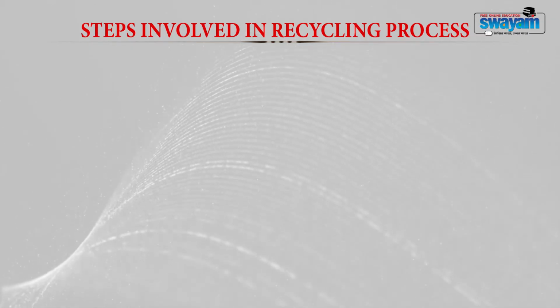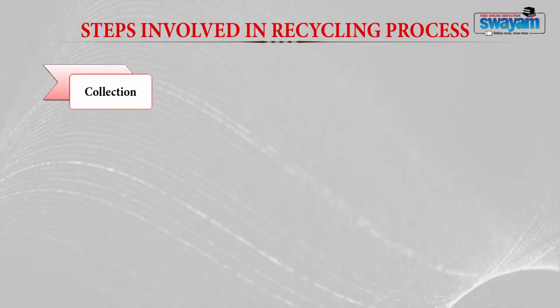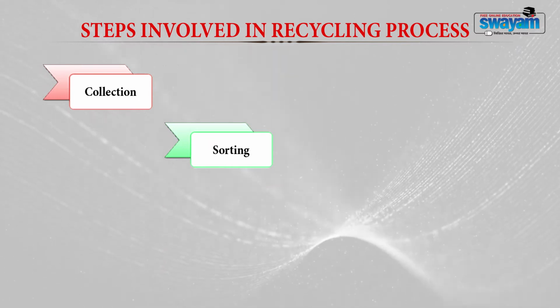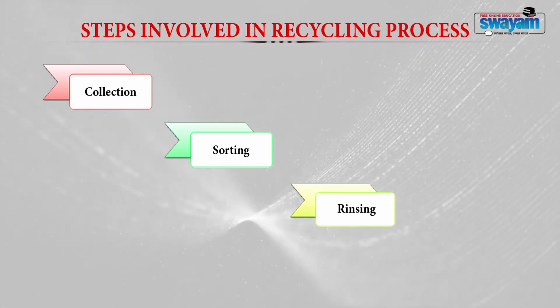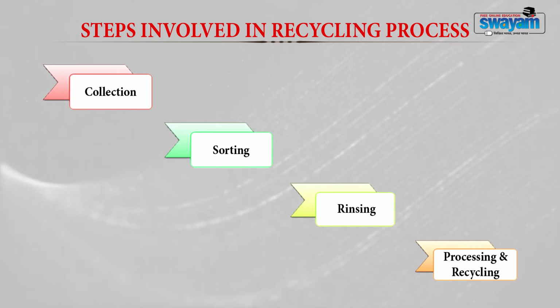There are a number of steps involved in the recycling process. Let us see what these steps are. The different steps involved in the recycling process are collection of the waste, then sorting of the waste, then rinsing of the waste, and finally processing and recycling of the waste. Let me discuss the different steps one by one.